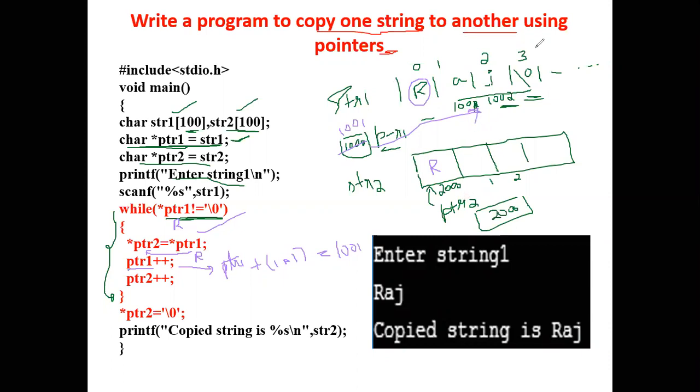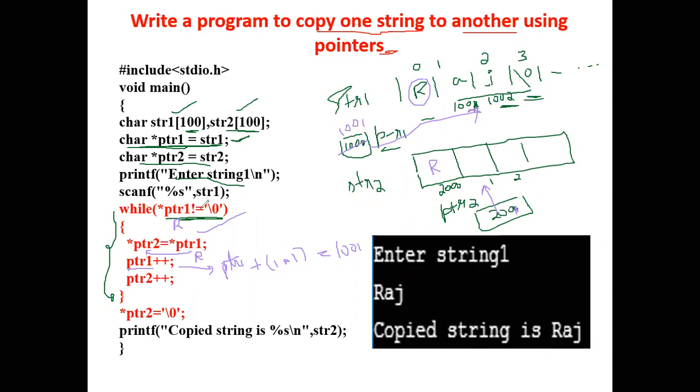Same way, this also we are making to point to the next address. Next, again we are checking the condition. Star of PTR1. Now what is star of PTR1? It is the value that is there in address 1001.